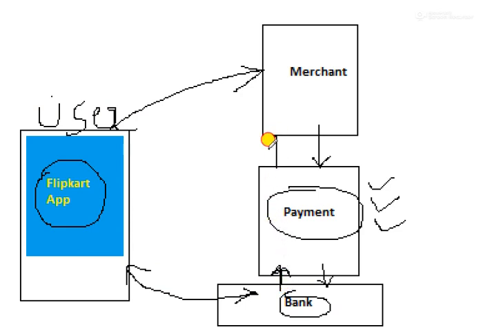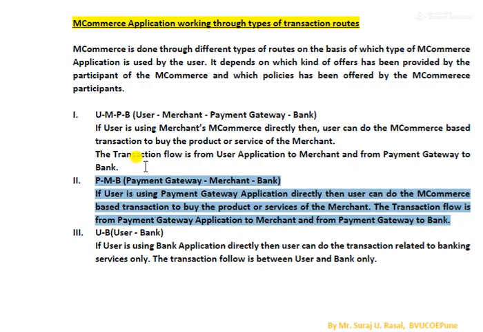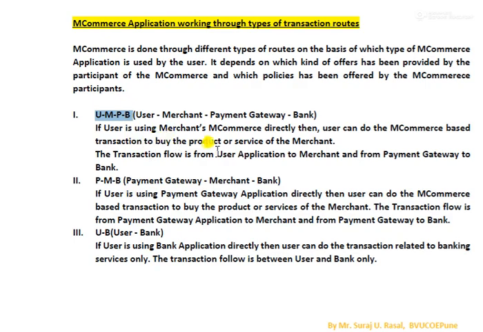The payment gateway will forward this information to the merchant, and after that the merchant will generate the receipt and confirm the request, and then after some time the user will get the notification, and so on. So I had considered this example to understand what UMPB is.